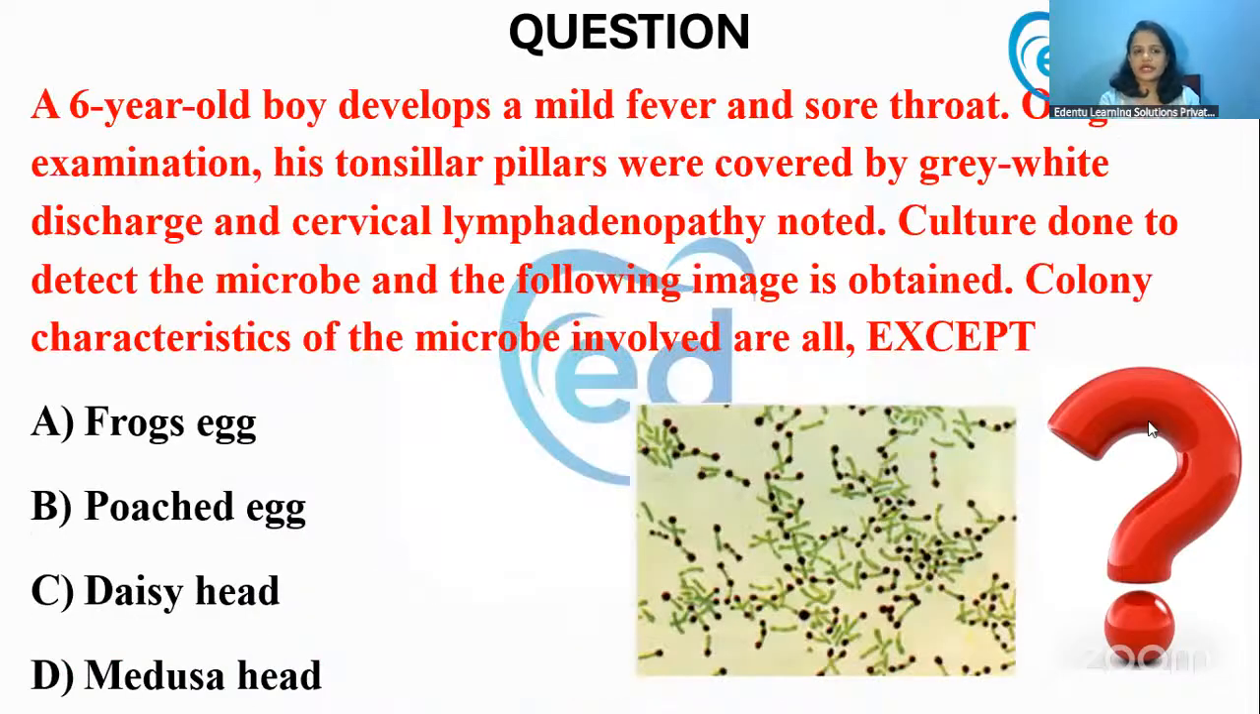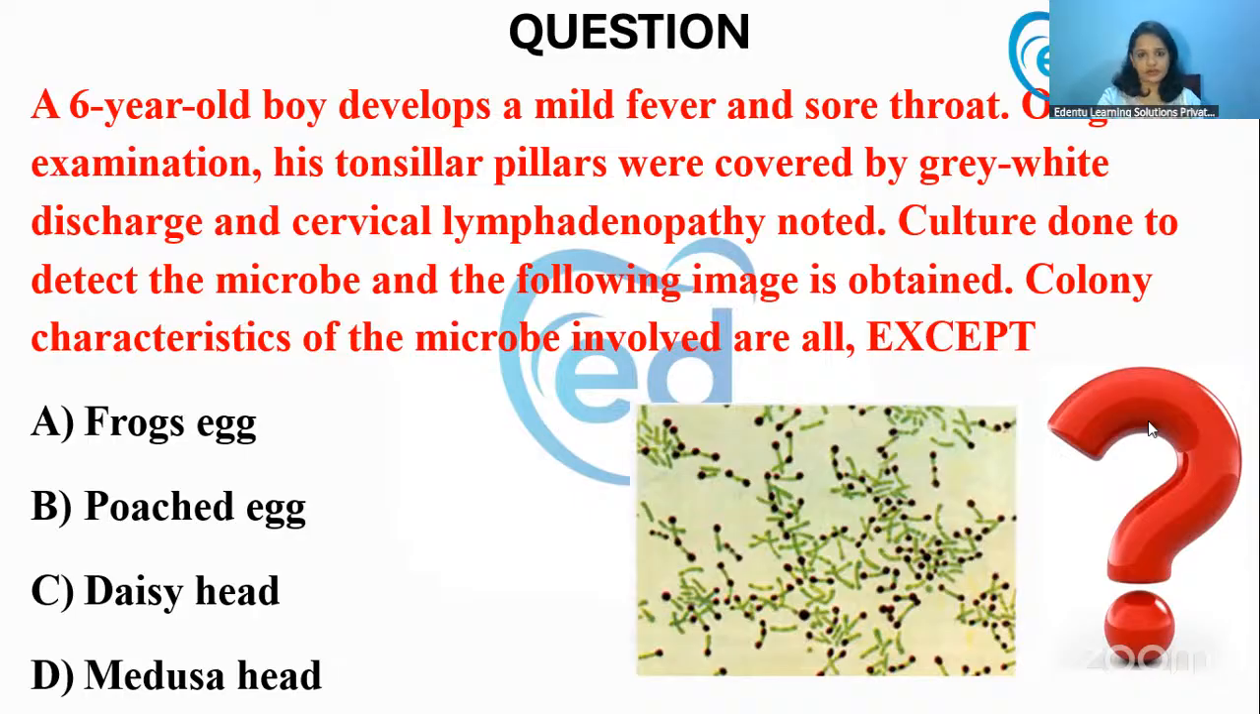Now, next question. A 6-year-old boy develops a mild fever and sore throat. On general examination, his tonsillar pillars were covered by gray-white discharge, and cervical lymphadenopathy is also noted. Cultured to detect the microbe, and the following image is obtained. The colony characteristics of the microbe involved are all except.